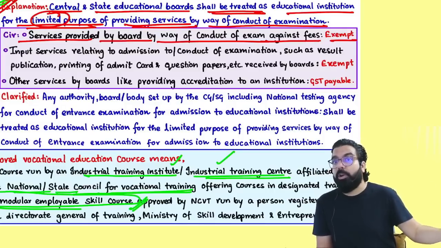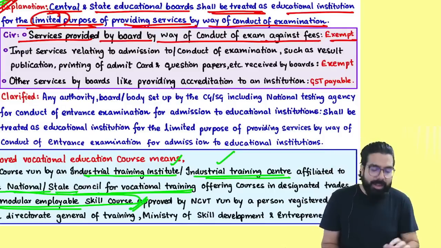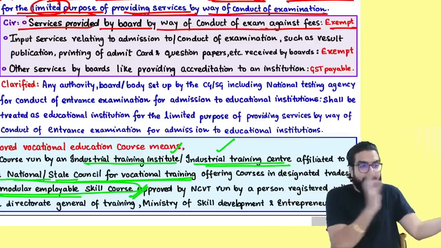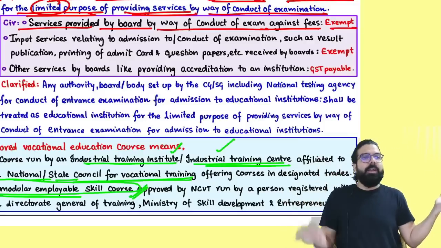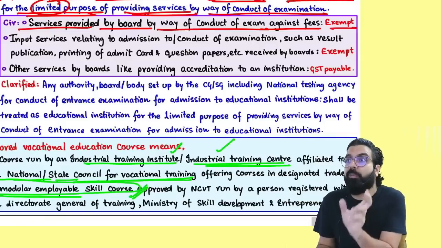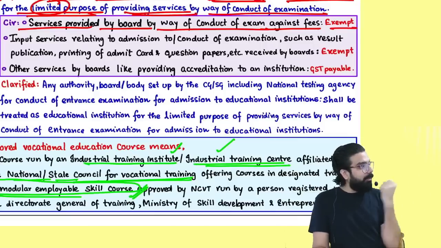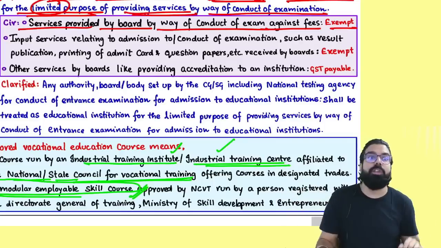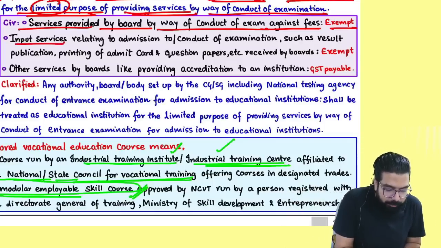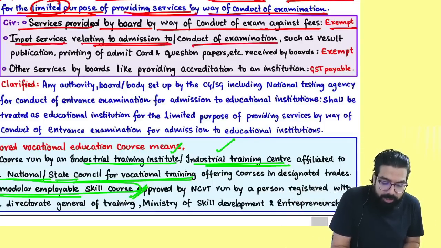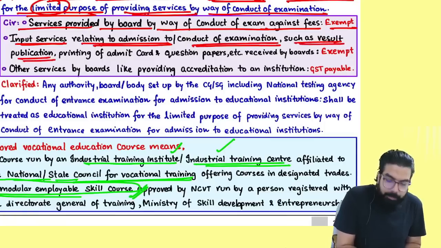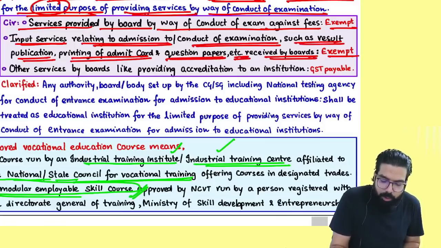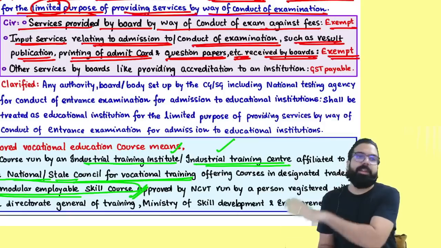Your state board, central board, they will charge you an amount. It shall always be exempted. Now, to do the exam, they will take paper printing service, all this conduct of exam related service, that will also be exempt because they are treated as educational institution for conducting the exam. To take the exam, whatever fees they charge, no GST. Whatever input services they take, that also there will be no GST. Input services relating to admission to or conduct of examination, such as result publication, printing of admit card, question paper, etc. received by the board, also GST will always be exempted.